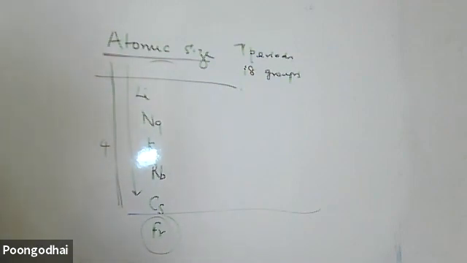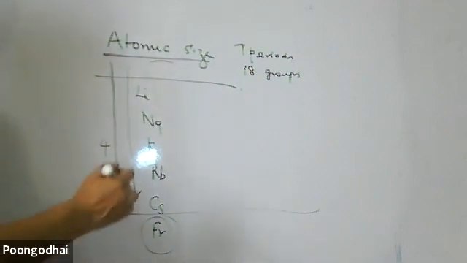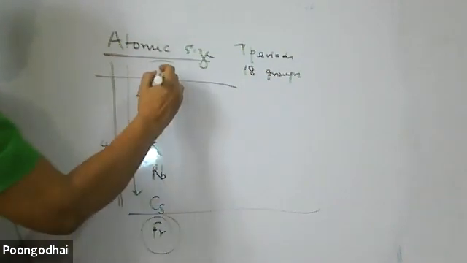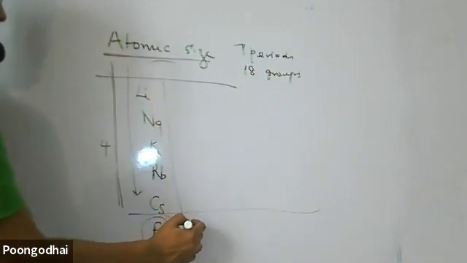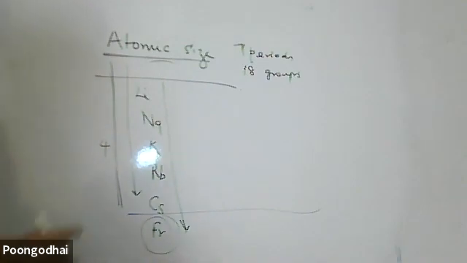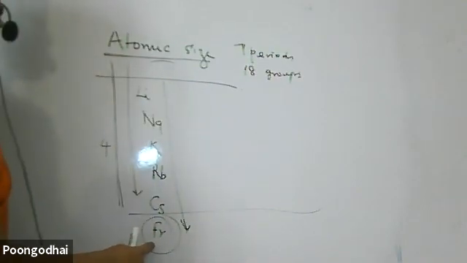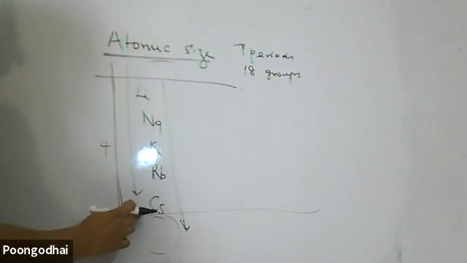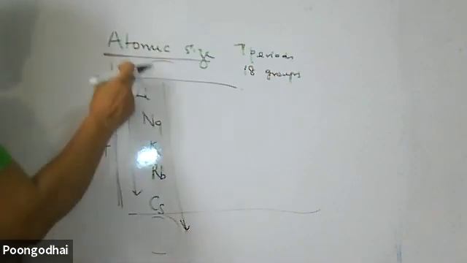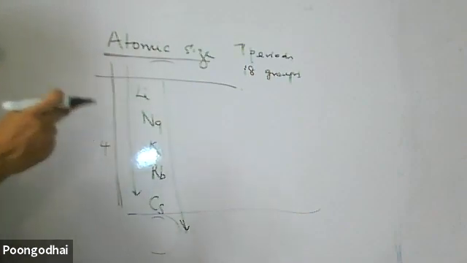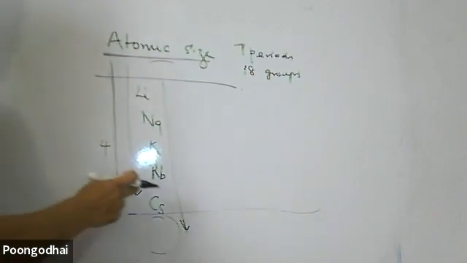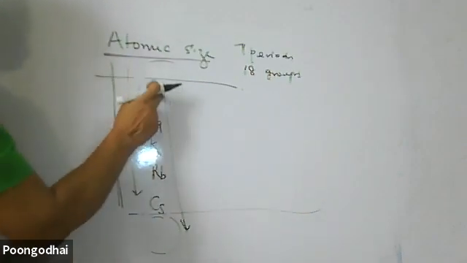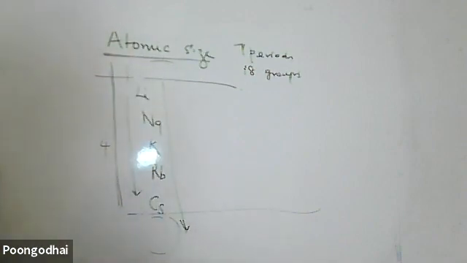Just for comparing the size, I can take it out. Francium is the biggest, but sometimes they will say cesium is the biggest, because the number of shells increases. Lithium is the smallest in the group.